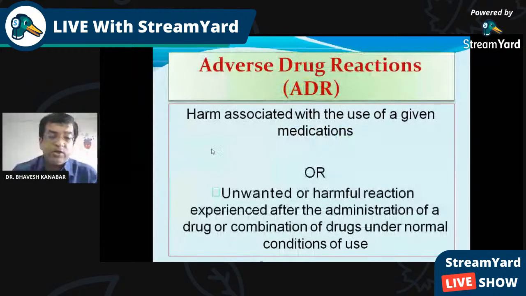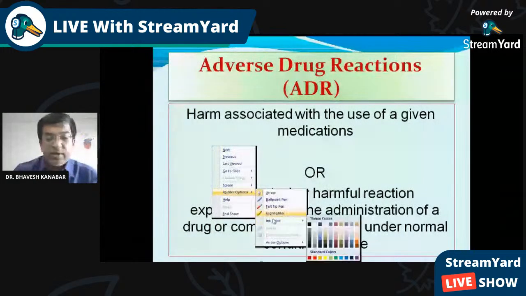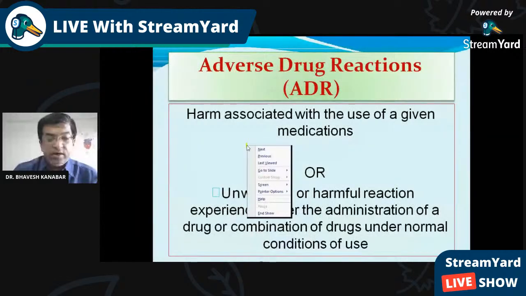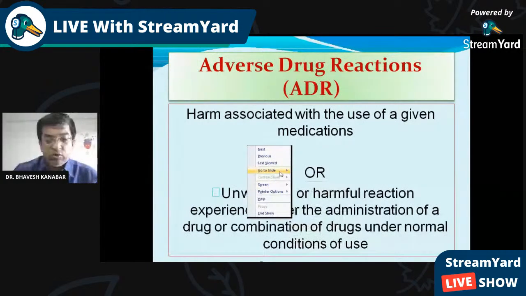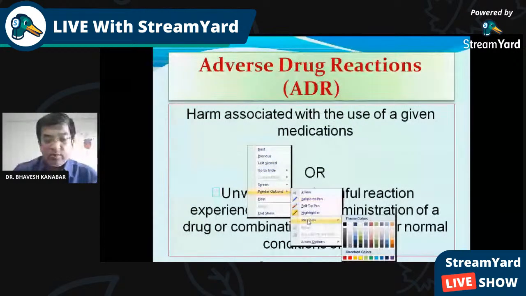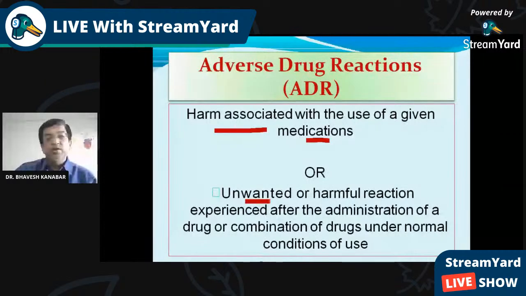So what is adverse drug reaction? That is the harmful effect, what we consider in layman's terms as a harmful effect. There is also a definition of adverse drug reaction, so we have to learn the definition given by WHO also. A harmful effect associated with the given medication, or unwanted. These adverse drug reactions are unwanted.